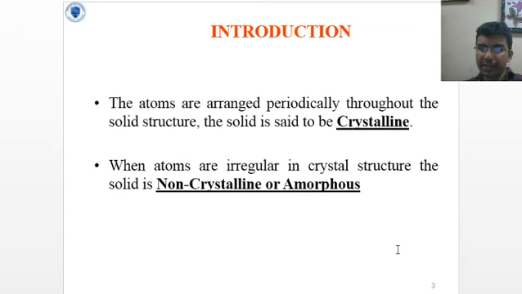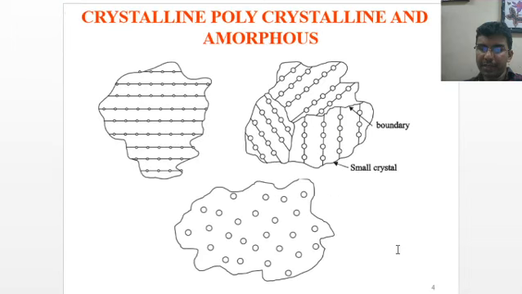Atoms are arranged periodically throughout the solid structure, and the solid is said to be crystalline. When atoms are irregular in the structure, the solid is non-crystalline or amorphous. So this is the structure of crystalline, polycrystalline and amorphous.